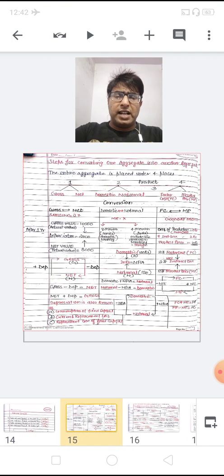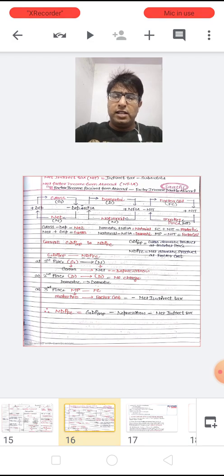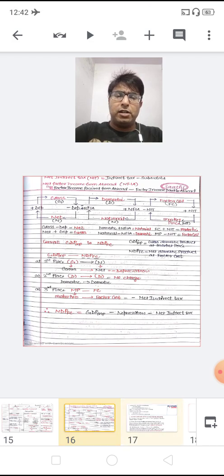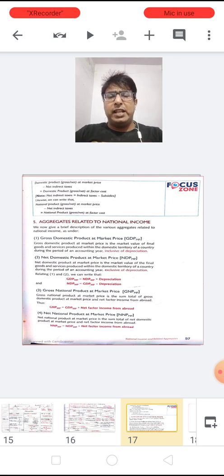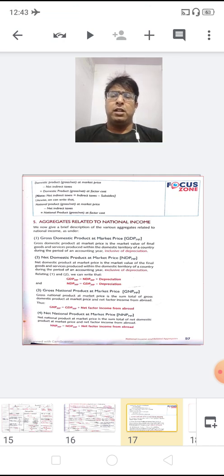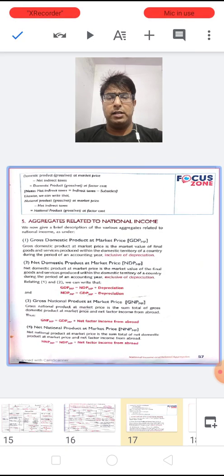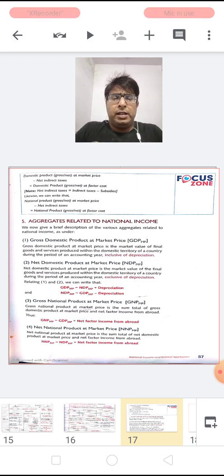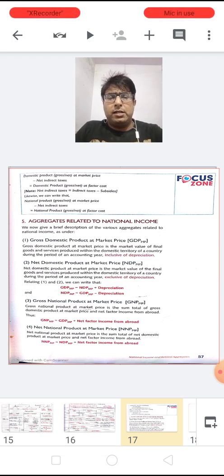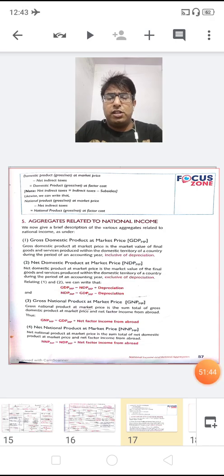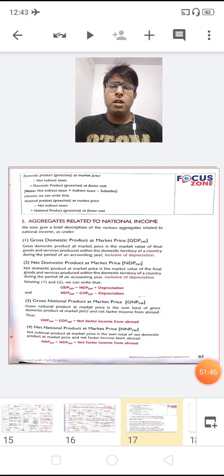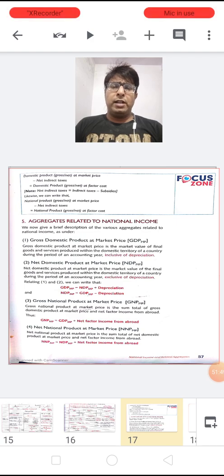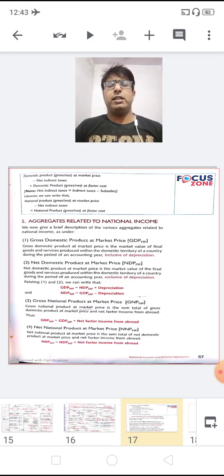So this is the classification I have just explained to you. I already explained this. You just see by yourself, dear children. Now aggregates related to the national income. Now just see the slide, dear children. Here there are some of the aggregates which are related to the national income. These are basically the various aggregates which I have just explained to you. As I just said, there are 4 aggregates in domestic as well as in national. So there are 4 aggregates in domestic and 4 aggregates in national.